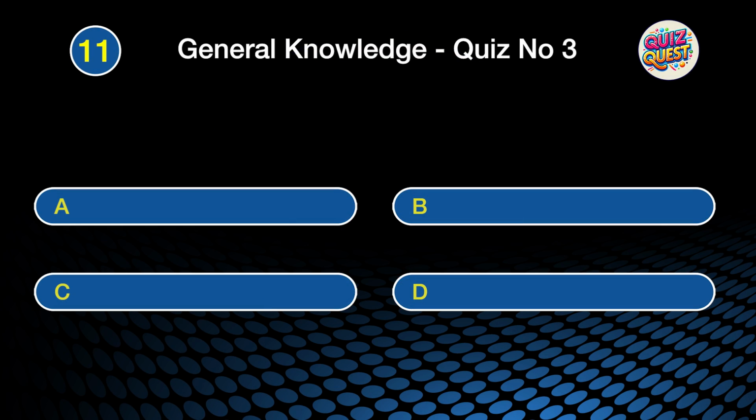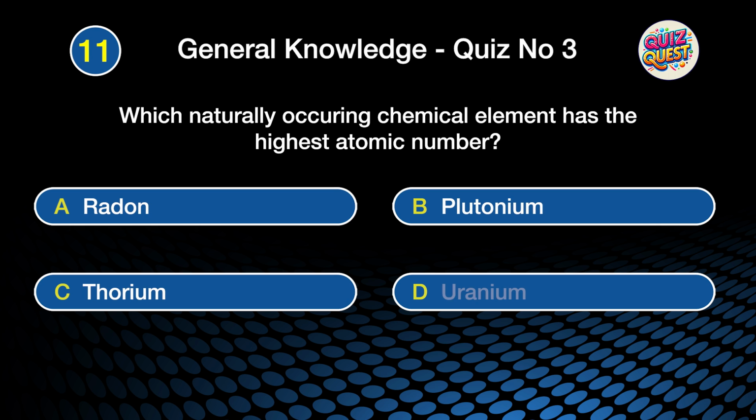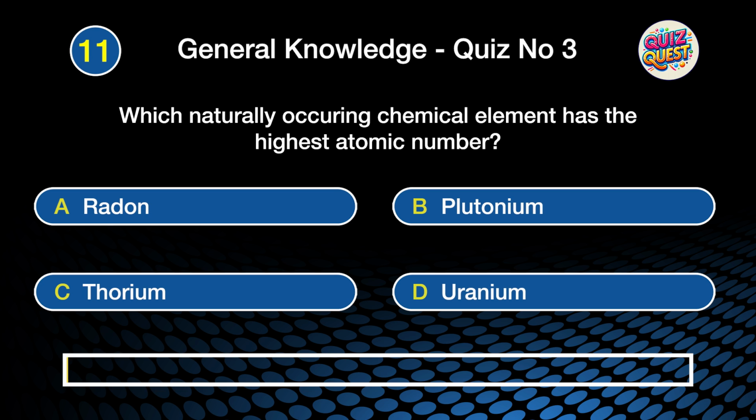Question 11. Which naturally occurring chemical element has the highest atomic number? Is it A. Radon, B. Plutonium, C. Thorium, or D. Uranium?